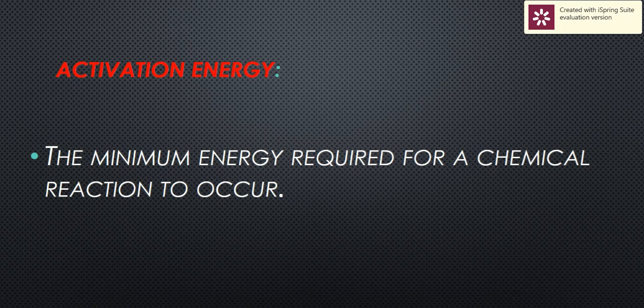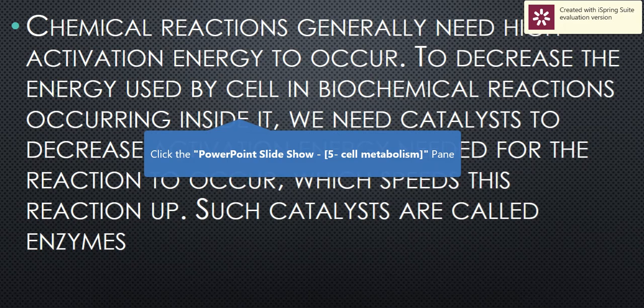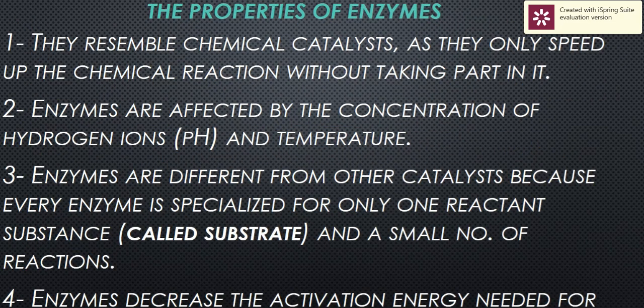Any reaction needs an amount of energy to happen. So when we add an enzyme, this amount of energy decreases, so the reaction will happen faster. We need the catalyst to decrease the activation energy and speed up the chemical reaction.